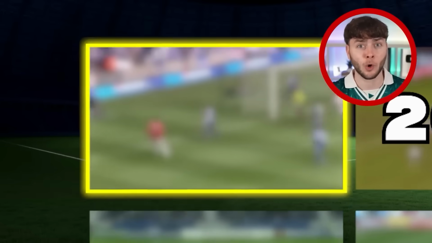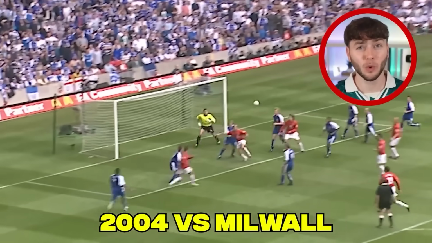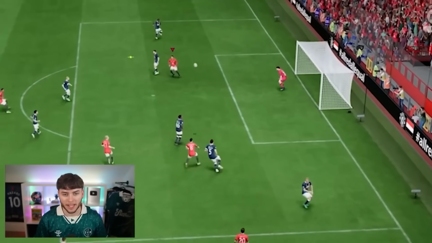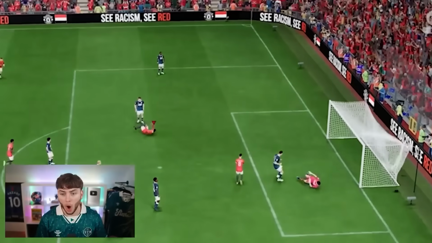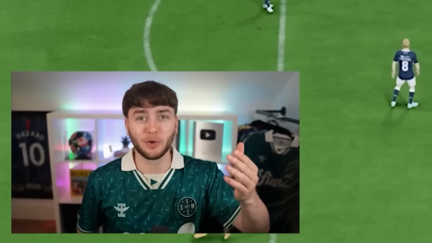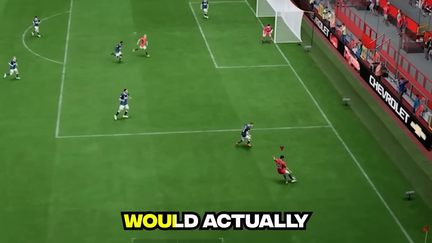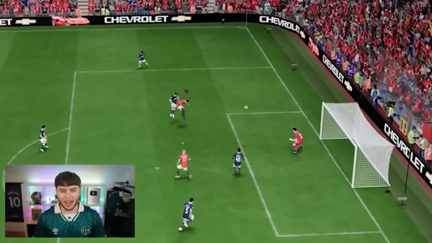Arguably his first iconic goal, his header versus Millwall in the FA Cup final. The right back basically runs into the box, dinks one in, and Ronaldo... Oh my god! He just scored a bicycle kick on his first attempt. And unlike our first attempt, our second attempt would actually be a header. Ronaldo header it! Oh, that's not bad.